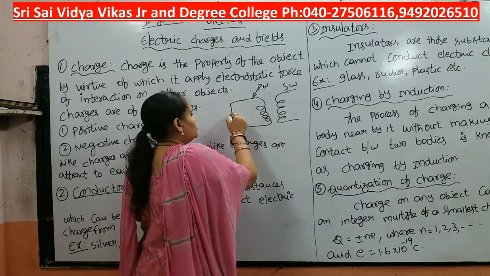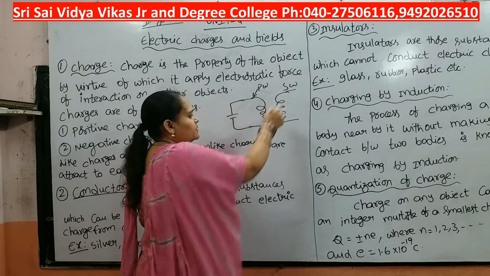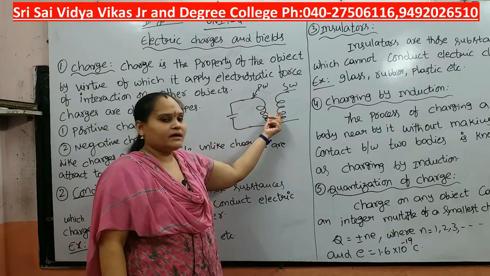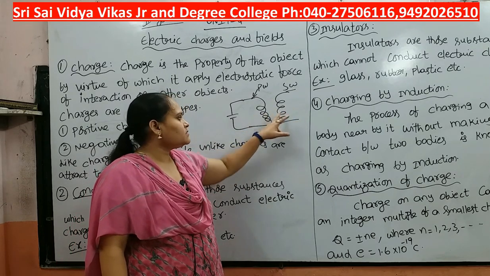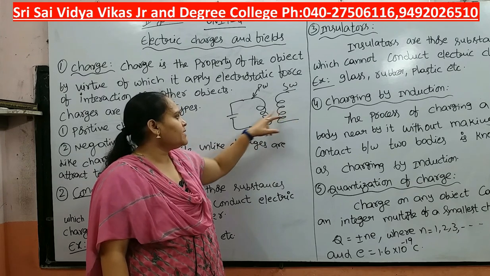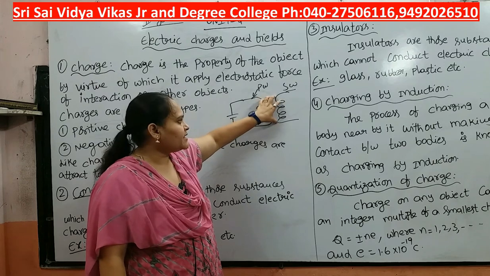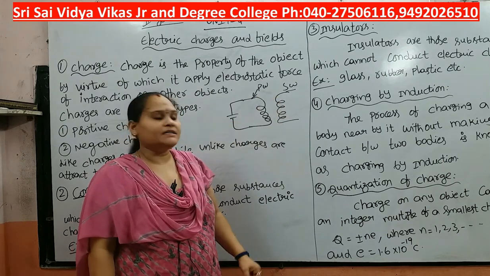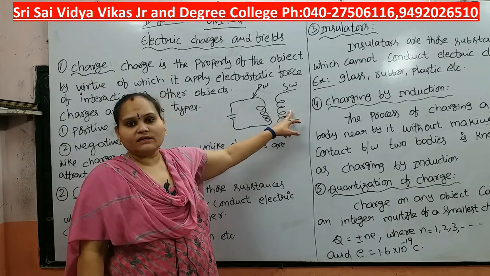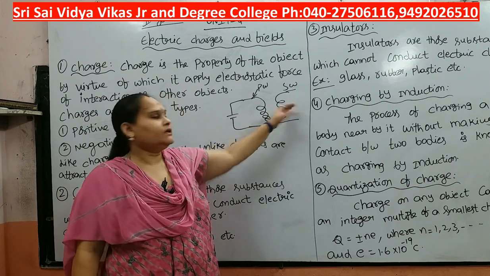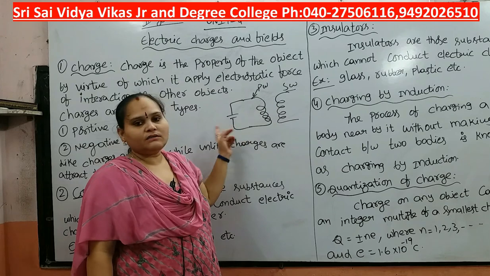The primary will be connected to some voltage and the secondary will not be connected to any charge. So this secondary coil is charged by induction with the primary coil. Can we connect any voltage to this coil? No, we can't, but the primary can be connected to some voltage value.